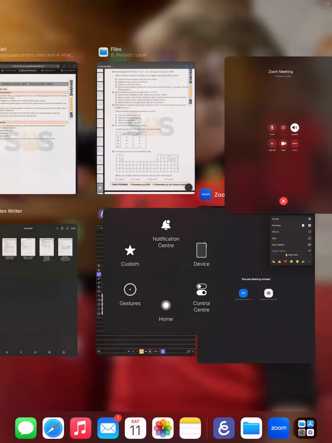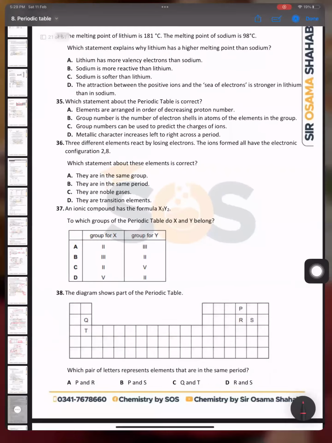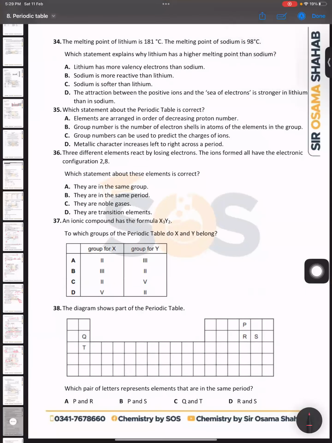So I just want to ask a question from Abdul Muiz. Abdul Muiz, can you please confirm, 34 का आंसर क्या होना चाहिए? Sir, B. Okay. So you can see this, the melting point of lithium is 181 and the melting point of sodium is 98. Which statement explains why lithium has a higher melting point?